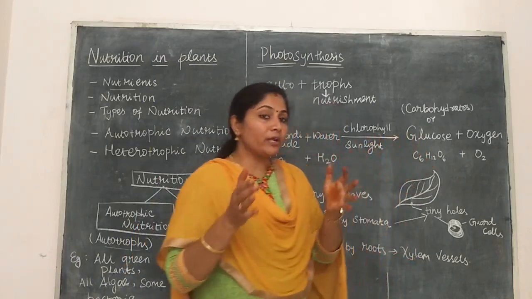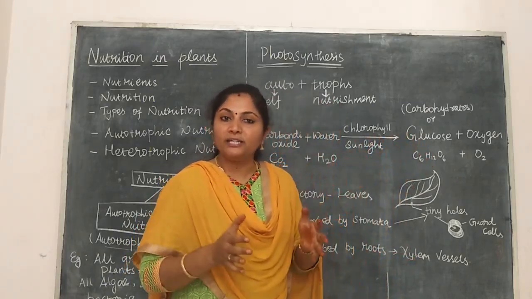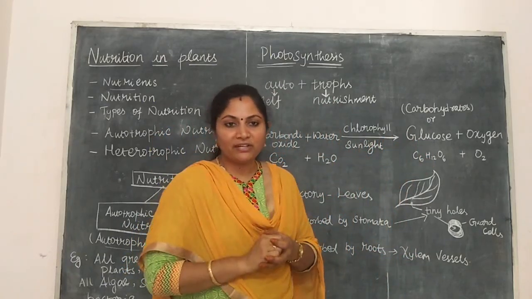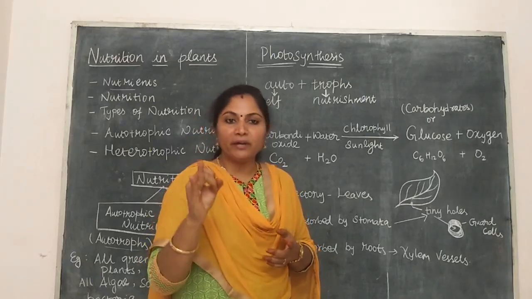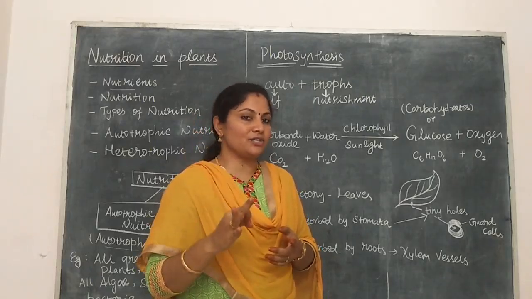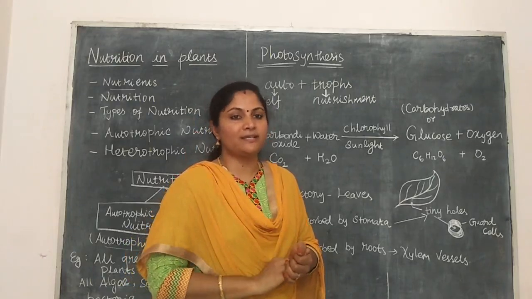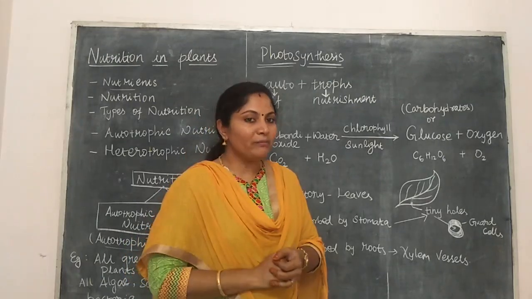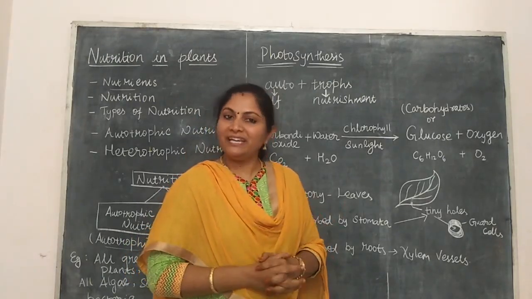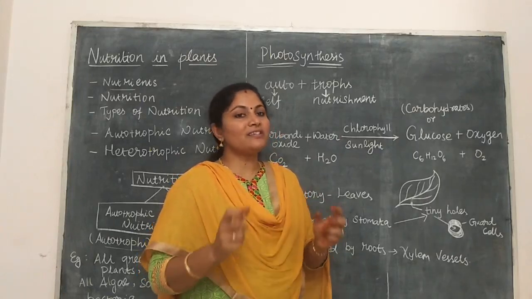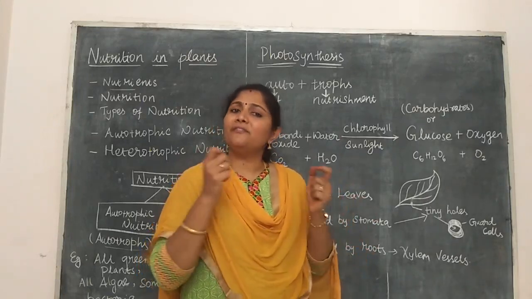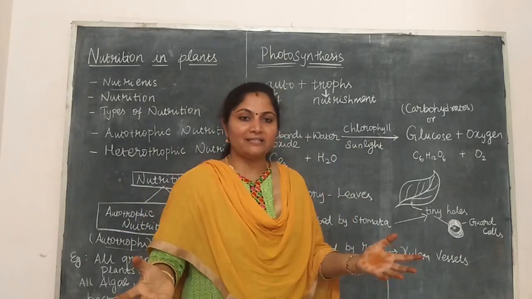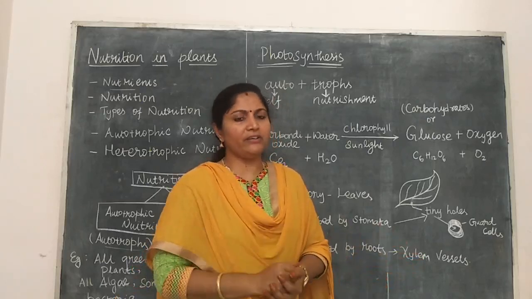The main product of photosynthesis is food. What are the other names for that? Glucose, carbohydrates, as well as starch are the other names for that. And in addition to that, what will be released? Oxygen will be released. Okay, oxygen as well as food, both are very essential for all the organisms in the world. You know that very well.